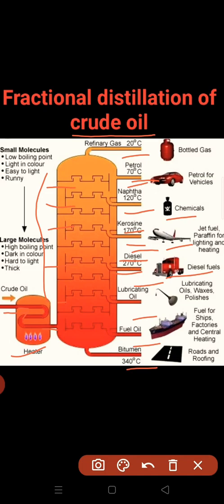At about 300 degrees Celsius we can get lubricating oil, which is used for lubrication, and around 300 or 350 we will get fuel oil or bitumen, at 340 degrees Celsius. So you can say that starting from 20 degrees Celsius to more than 350 degrees Celsius we can get these different constituents of petroleum.